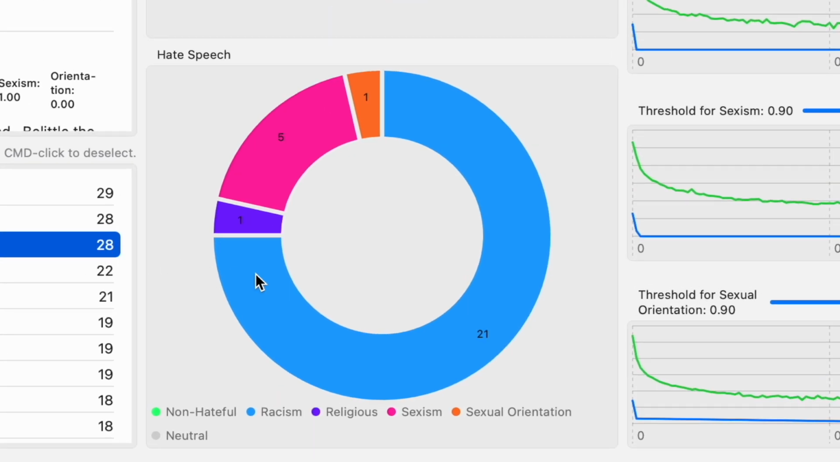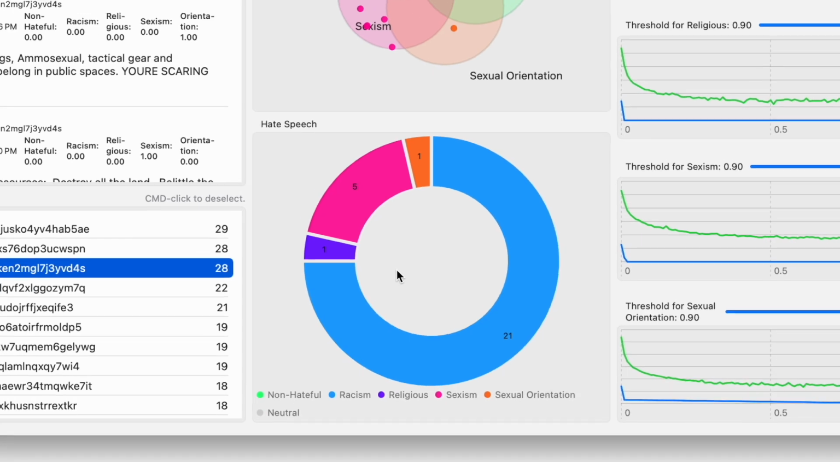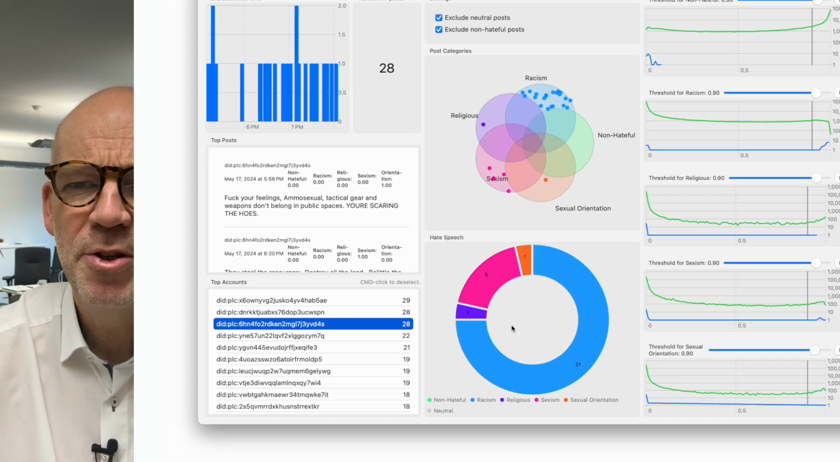The pie chart reveals that approximately 3/4 of these posts are identified as racist, followed by sexist and religious remarks. There are also comments making a reference to a sexual orientation. But does the account exclusively post hateful speech?